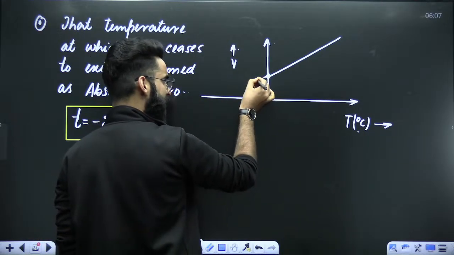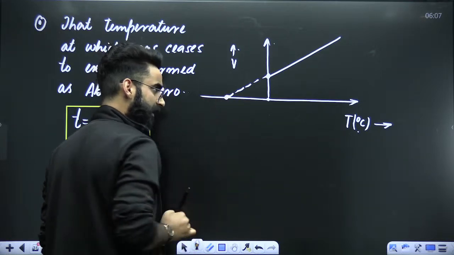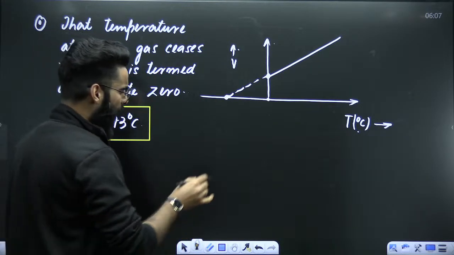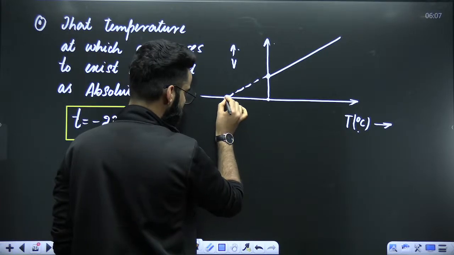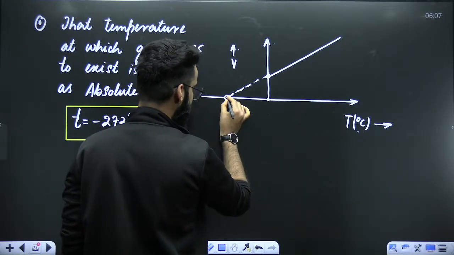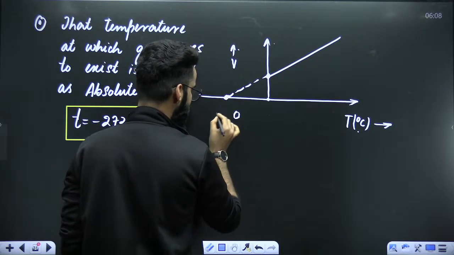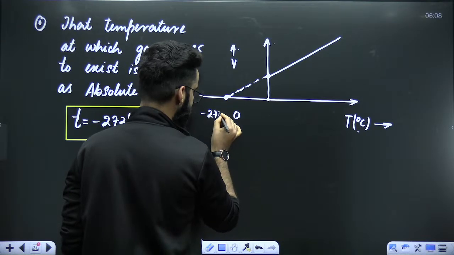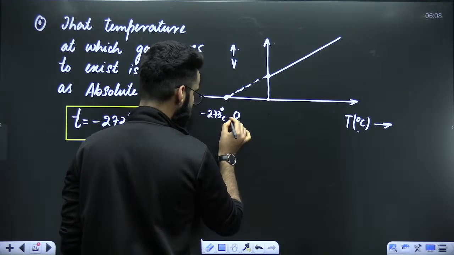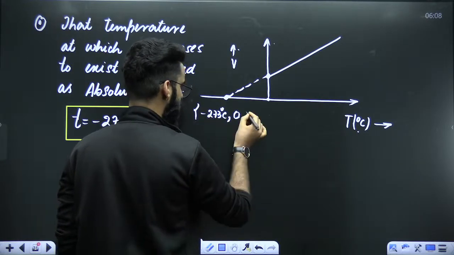Now, my dear students, if you extend this particular line over here, it's going to cut here. If I ask you, what are the coordinates of this particular point? Y coordinate is 0. What is X coordinate here? X coordinate will be minus 273 degrees centigrade. Right? Minus 273 degrees centigrade. So these are its coordinates.